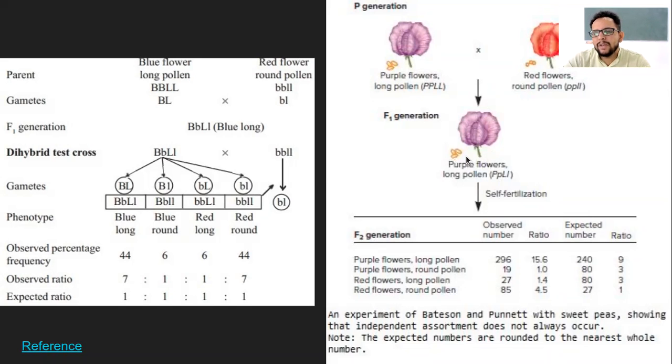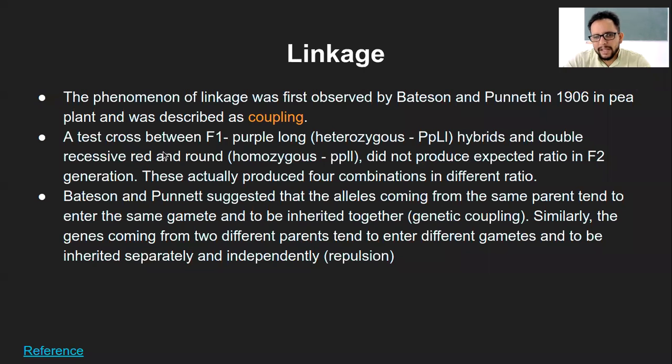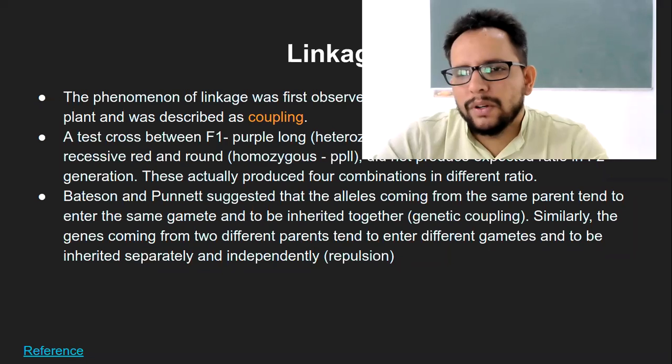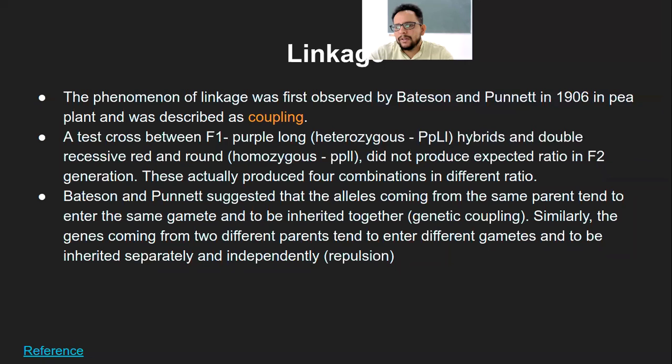Now when this F1 individual, which is heterozygous, that is capital P small p, capital L small l, is crossed with a double recessive for red and round, that is another parent, small p small l.